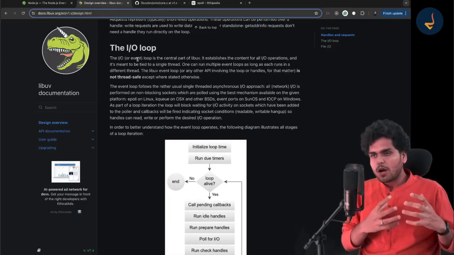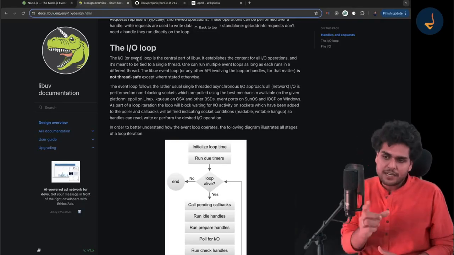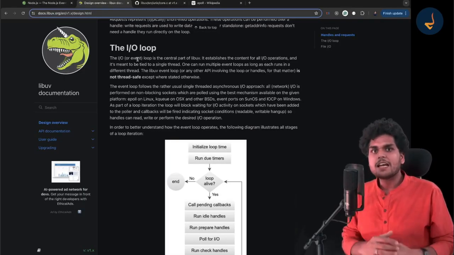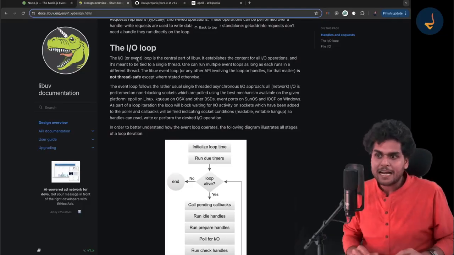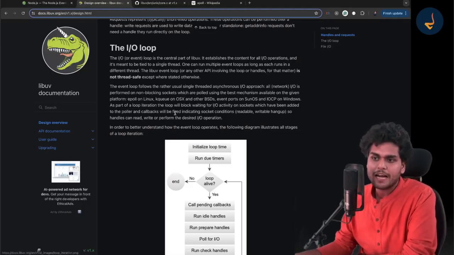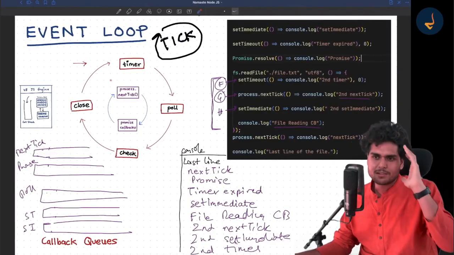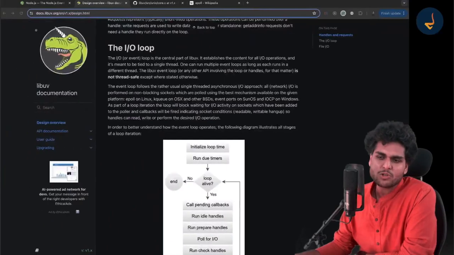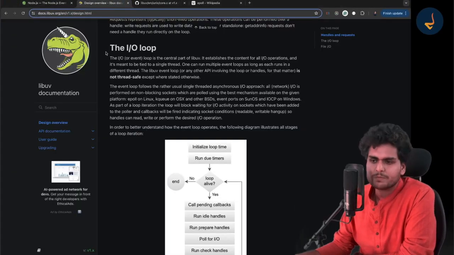But I felt as a teacher that it would be very, very complex if I started explaining all of this. So that is why I did not touch this diagram. I made my own diagram, and this diagram works the best. It will make your understanding very clear. So remember this diagram and then just go through this theory, and everything will make sense to you.